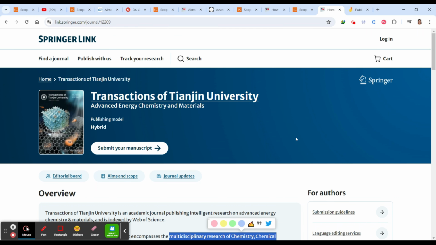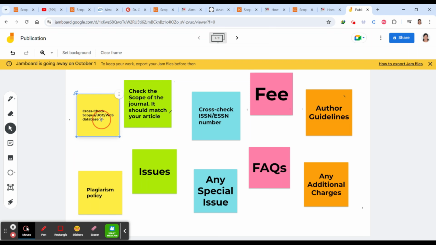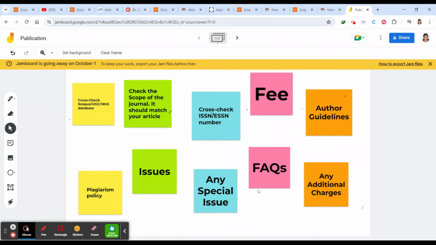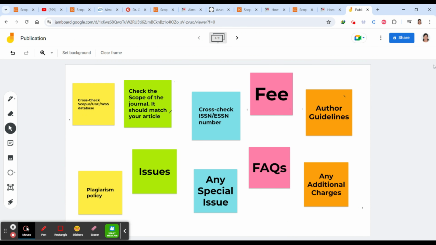In all these cases, what you have to check is, first, cross check Scopus. Before you publish, you definitely have to look whether the journal is still there in Scopus. Then check the scope of the journal, whether it really comes under your scope, that is, the subject you are planning to work on.